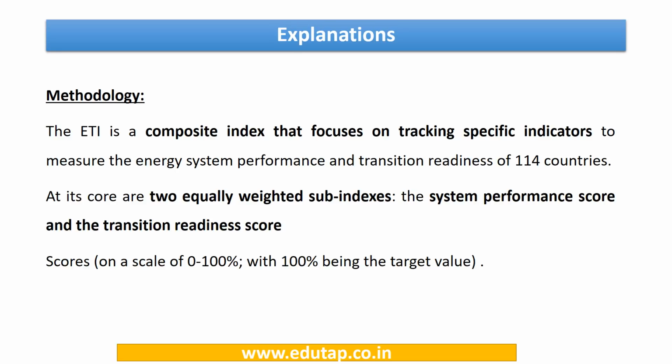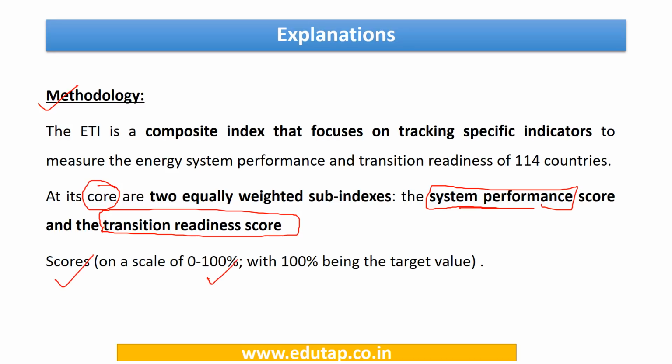Now, what is the methodology? You don't need to go into detail, but just understand that it is based on 2 core areas. Okay? That is the system performance score and the transition readiness score. Just know this much, it is more than enough. And the scores are based on a scale of 0 to 100%, with 100% being the target value. That is, if you approach towards 100%, it is a good thing.